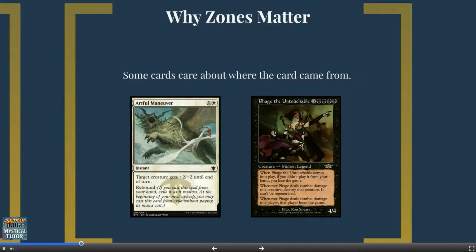The zone you cast a card from can matter. Rebound checks to see if you cast it from your hand, so it doesn't occur every turn. And Phage the Untouchable wants to know if you should lose the game or not.